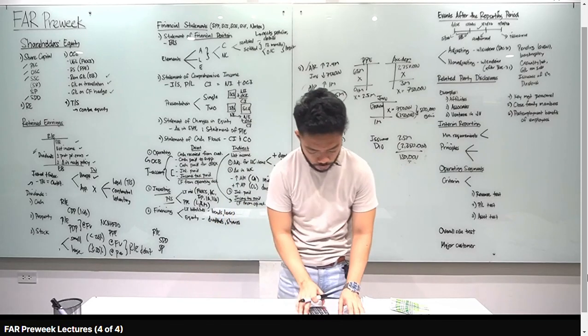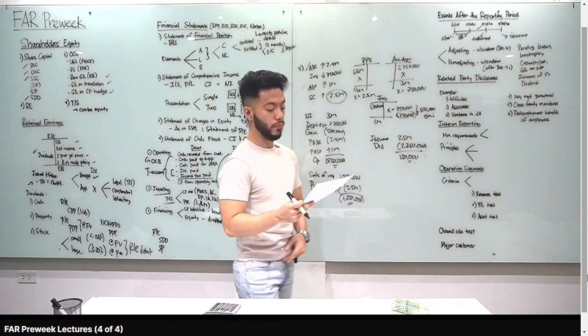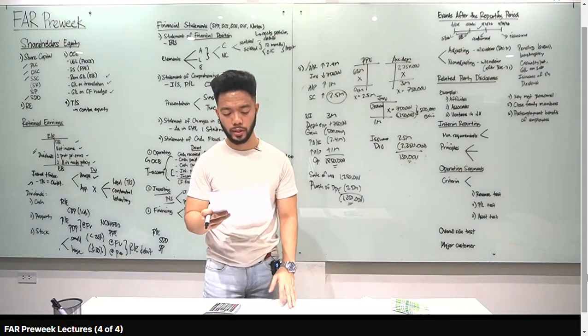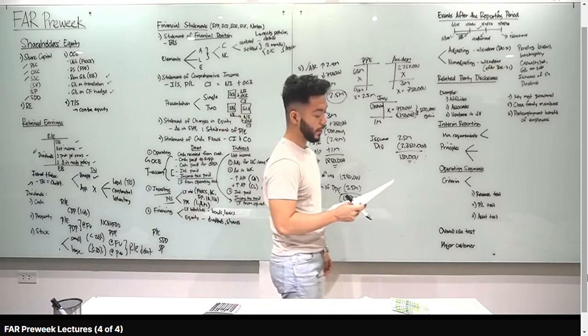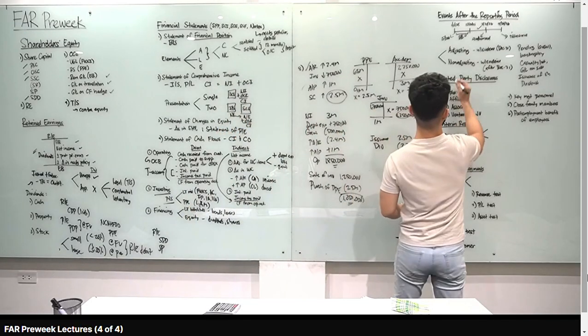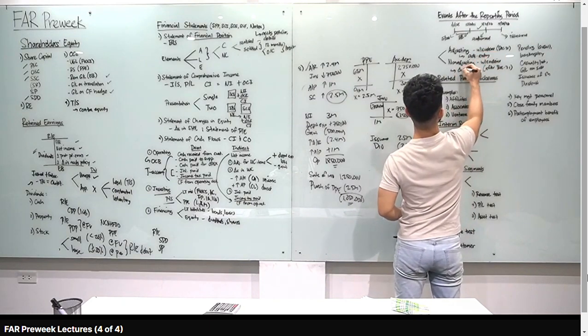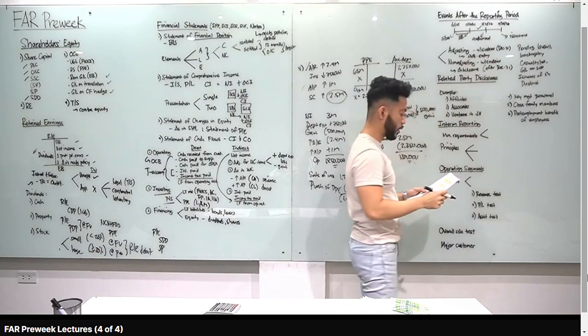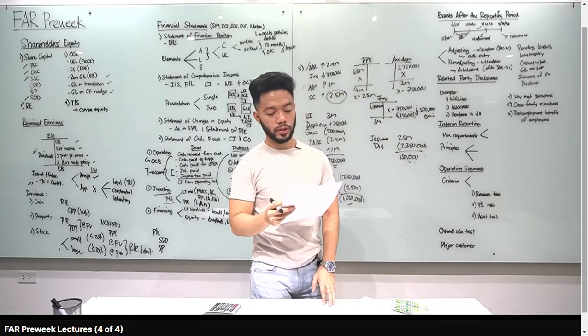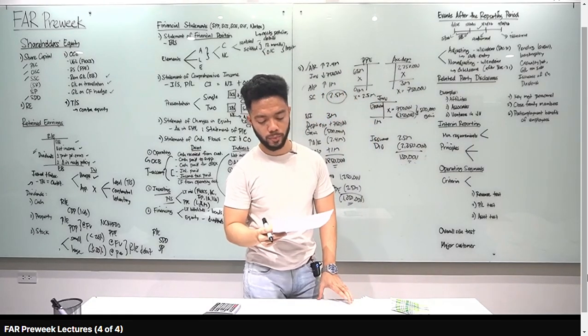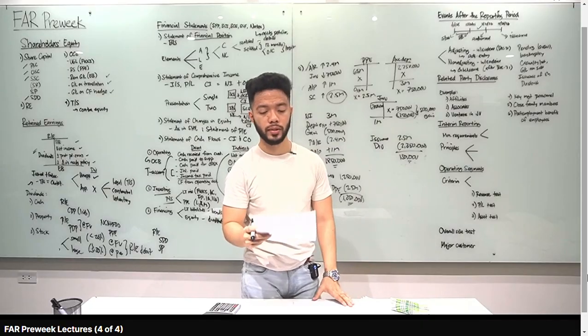Number 1. Which statement is true in relation to events after the reporting period? A. Basahin natin isa-isa. Notes to FS should give details of material adjusting events. By the way, class, kapag adjusting events, meron tayong adjusting entry. Okay? Kapag non-adjusting, disclosure lang yan. So, tingnan natin. Nakalagay sa number 1, notes to FS, kapag material adjusting events, mali yun. Okay? Kasi pag adjusting, hindi disclosure. Adjusting entry yan. B yung tama.